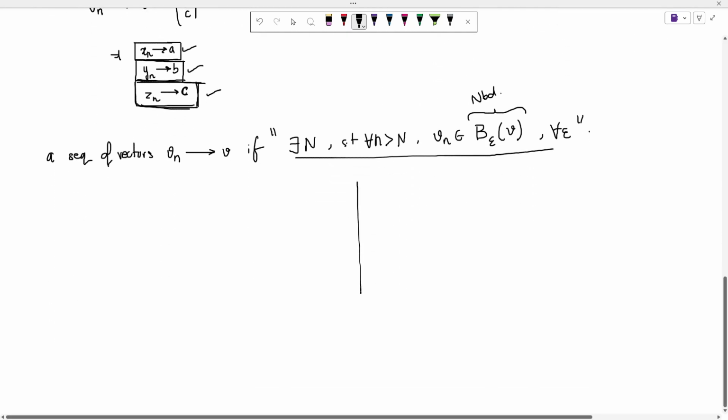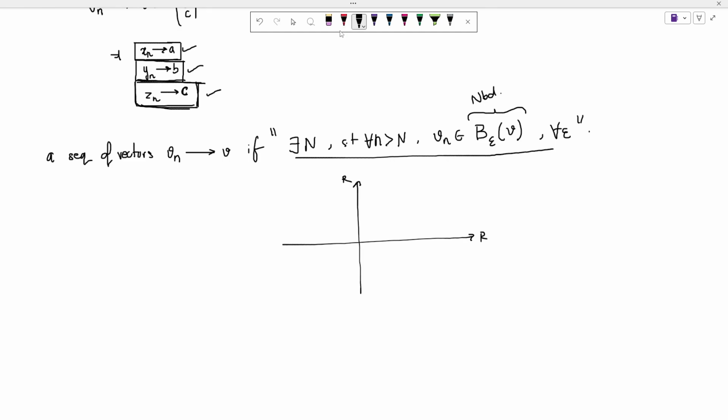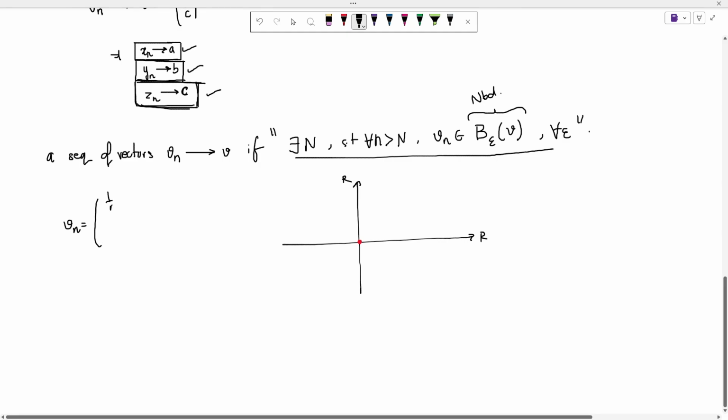But now we don't have 1D, right? We have a real number line on the x-axis, we have a real number line on the y-axis, and then I am claiming that this is my point of convergence. What would be even better is to actually just show you guys. Suppose this is my origin O and my vector sequence is, let's say, 1 by n, 1 by n.